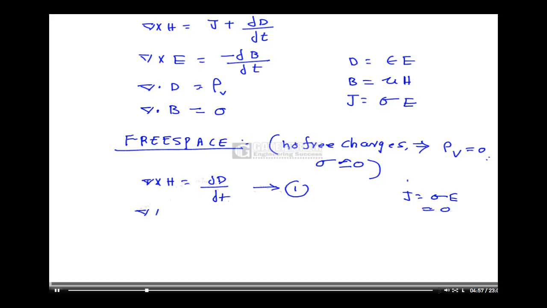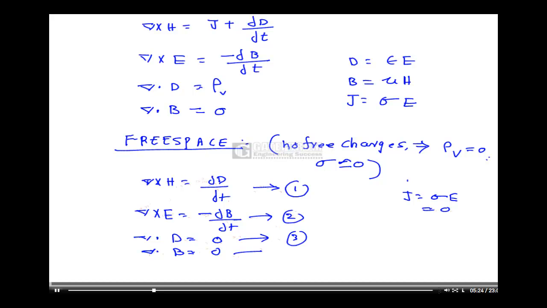Similarly, del cross E is equal to minus dou B by dou T. Del dot D is equal to rho V, but rho V is equal to 0 for free space. Therefore, del dot D is equal to 0, and del dot B is equal to 0. Consider these as equation numbers 2, 3 and 4.